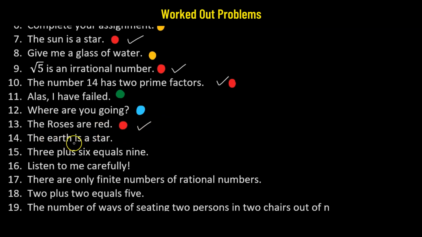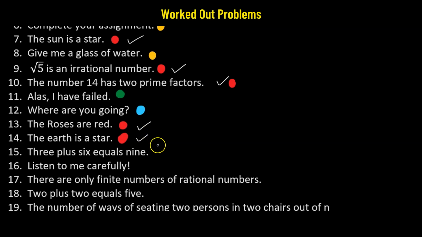Number 14. The earth is a star. Is this a statement? True. Because it's an assertive sentence. Here an assertion is being made that the earth is a star. But this assertion is false. Even though it's false, it's still an assertion. So this is a statement.